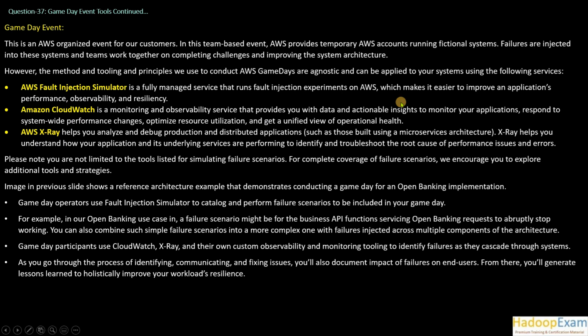So what are the services which Amazon provides to help you plan your game day event? This is an AWS organized event for their customers. In this team-based event, AWS provides temporary AWS accounts running a fictional system. So basically the first thing you need to do, as you learned in your previous question, is that using CloudFormation you can simulate the cloud environment, but you need various AWS accounts. So you can have fictitious accounts created with the help of AWS. Failures are injected into the system and teams work together on completing challenges and improving the system architecture. That is what Amazon is helping you to do.